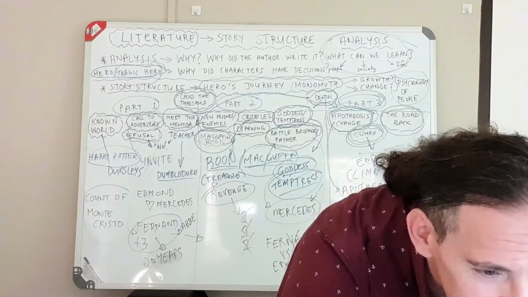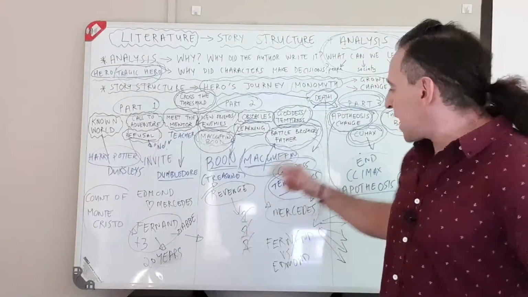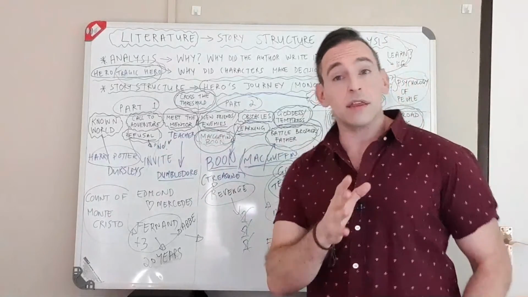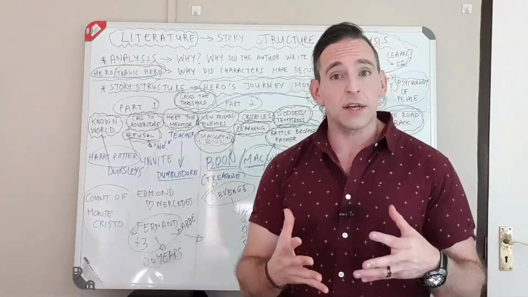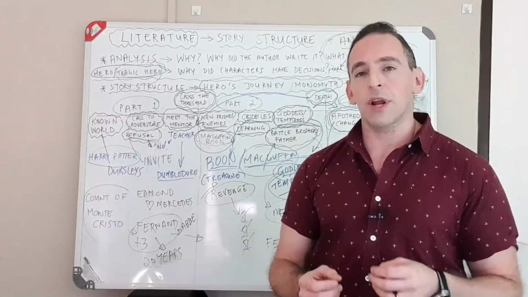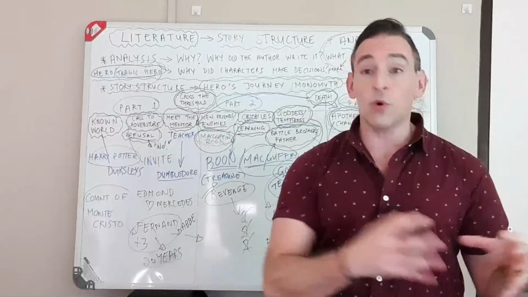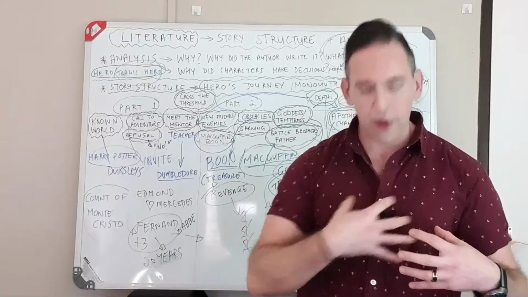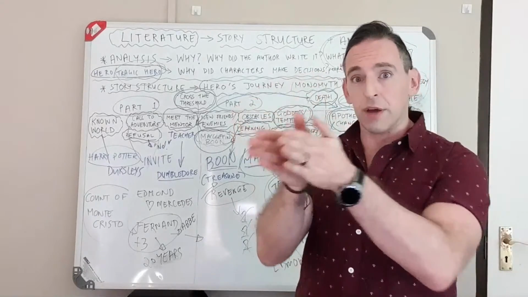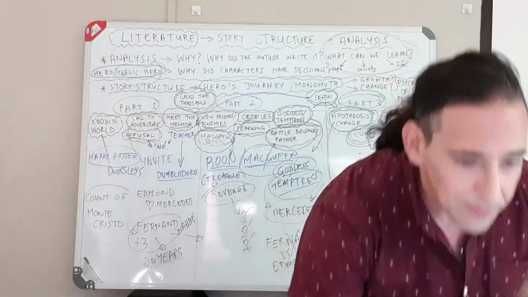Oh, I see here. Someone has said, can the Temptress be Voldemort? I think that's an interesting interpretation. So someone's asking, in the Harry Potter story, can the Temptress be Voldemort? And I think you could have a case for that. Remember, the Temptress doesn't need to be a woman, even though the word Temptress is a female word. It's someone that's pulling him from the path. And yes, I think that at certain parts, Voldemort and even those Horcruxes that they're carrying that make them feel bad are pulling them away from their journey of trying to stop Voldemort. So yes, I think that's a very good interpretation.